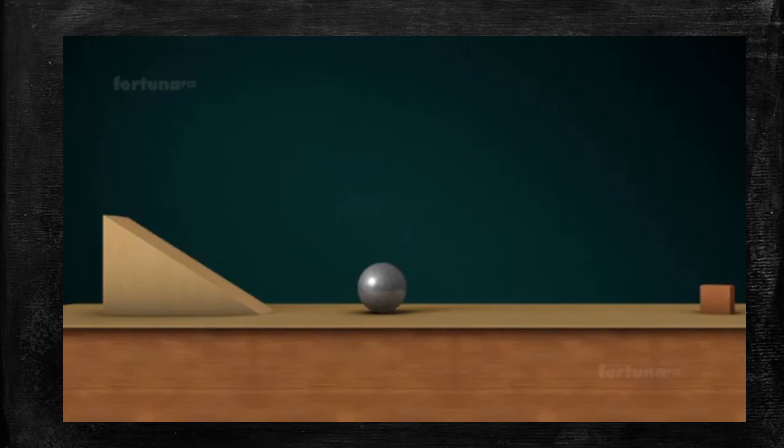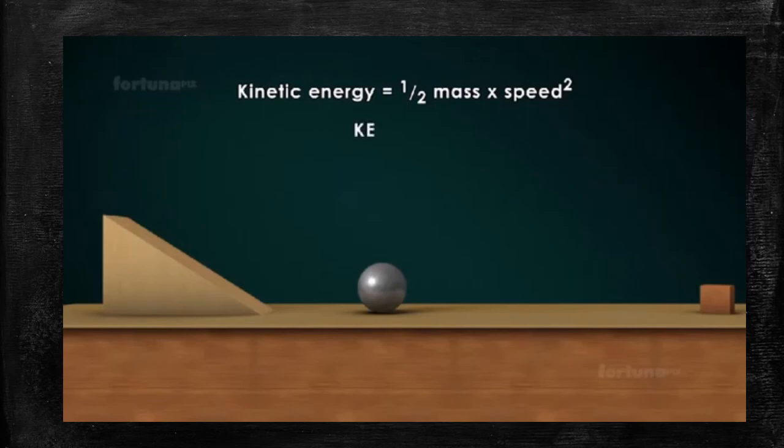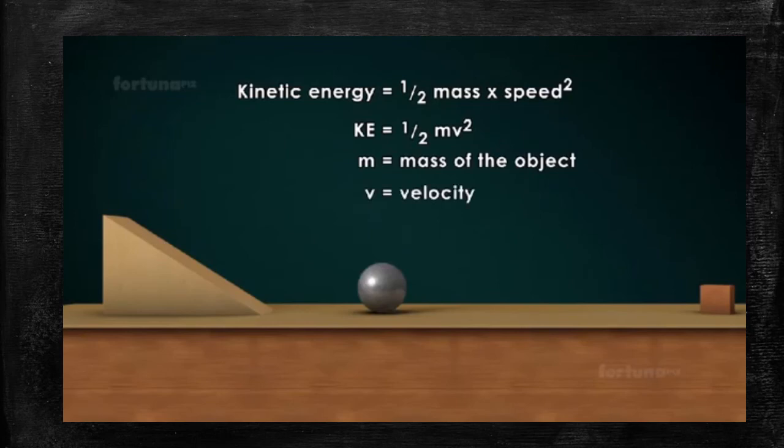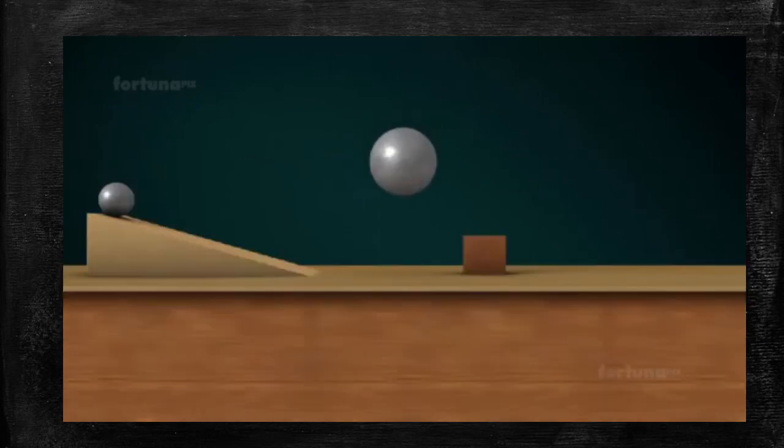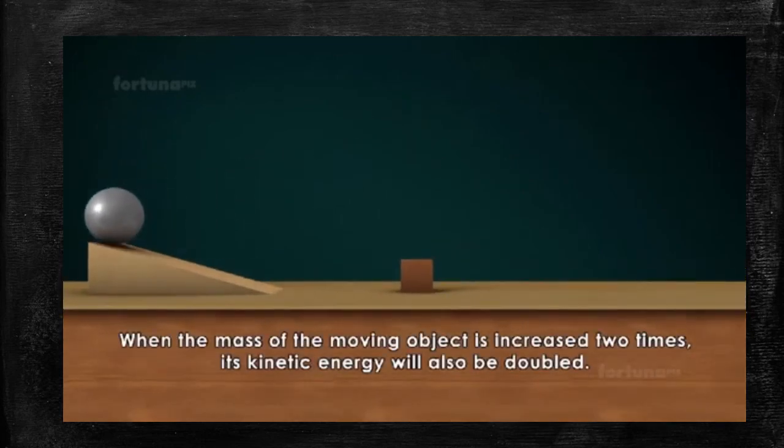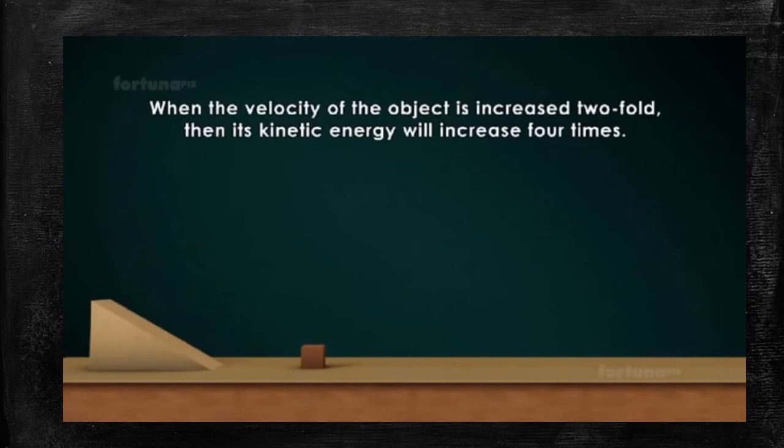If we apply an equation to what we have seen, we would say that kinetic energy is equal to half the mass multiplied by the square of the speed. This can also be written as kinetic energy equals half mv squared, where m is the mass of the object and v is the velocity. Kinetic energy is measured in joules. When the mass of the moving object is increased 2 times, its kinetic energy will also be doubled. When the velocity of the object is increased 2-fold, its kinetic energy will increase 4 times.